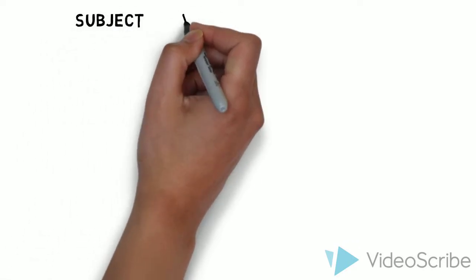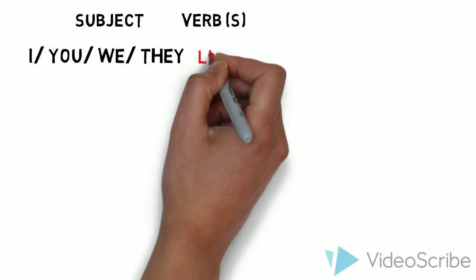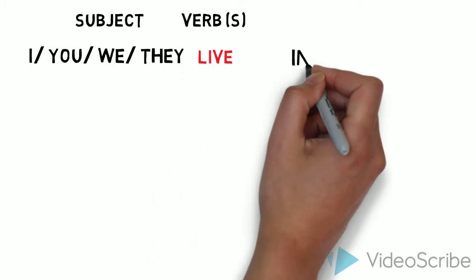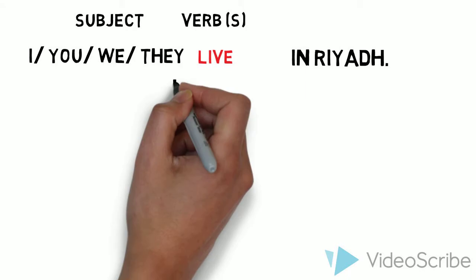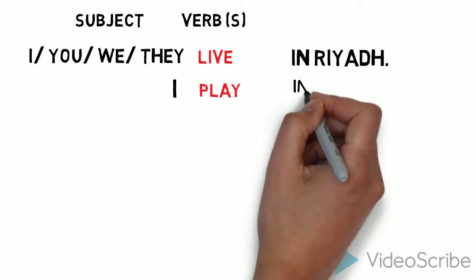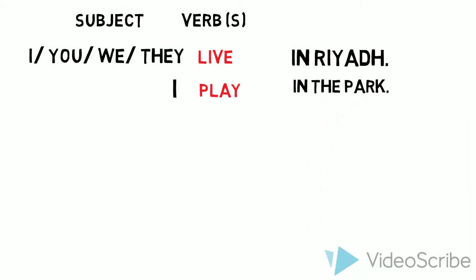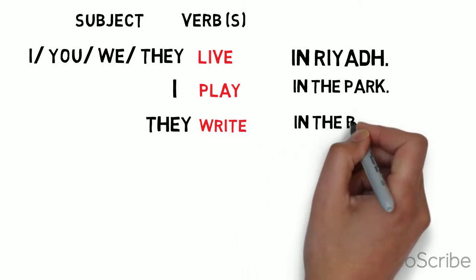So let's have the form. We have subject and then the verb. The subjects I, you, we, and they. We use the verb in the base. So we have I, or you, or we, or they live in Riyadh. I play in the park. They write in the book.